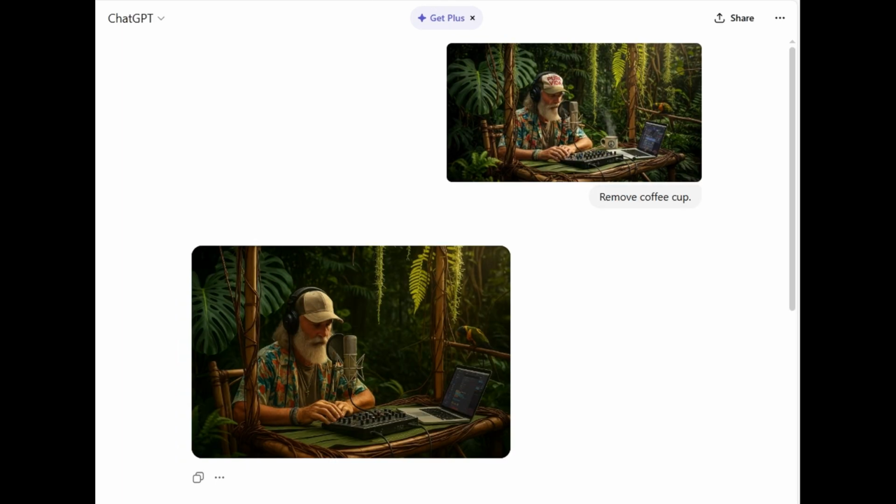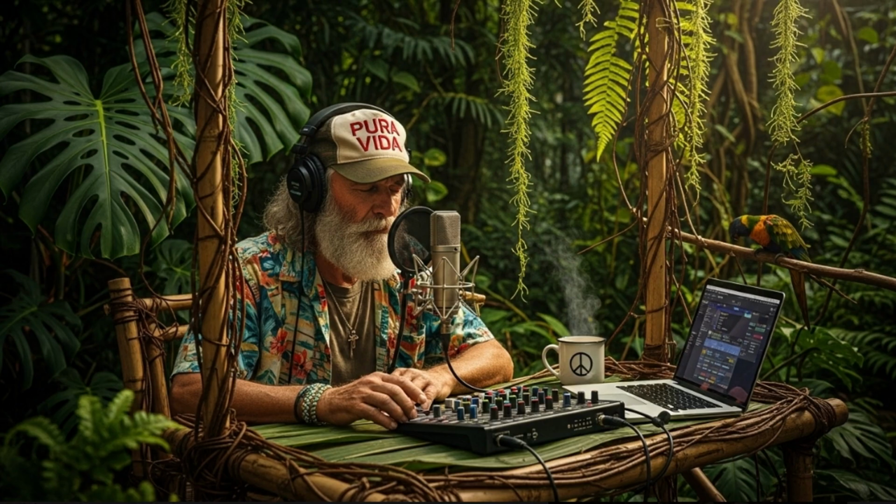In the example, I asked for the coffee cup to be removed. It did remove the cup, but it also changed the man's ball cap. There are a couple less obvious changes to the content. The changes go beyond content. There are other regular problems I found with ChatGPT.